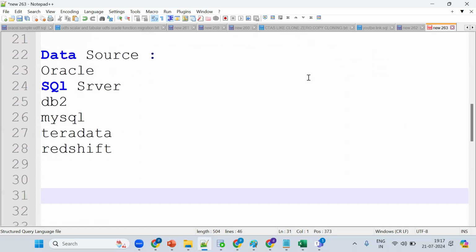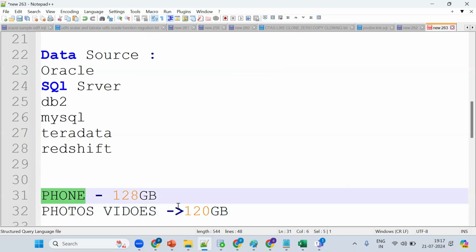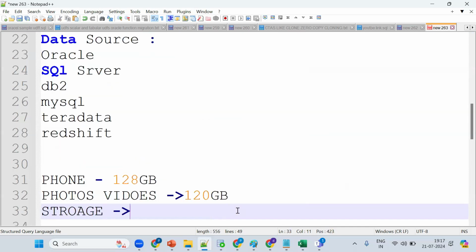I'll give one use case. Suppose I have a phone with 128 GB of storage. Because of my photos and videos, the storage now occupies 120 GB. Now tell me, will the performance of the phone be faster or slower? When the data increases, when the storage increases, the performance degrades. That's the point. We have only 8 GB left. So when storage increases, the performance degrades. Now, what will we generally do?